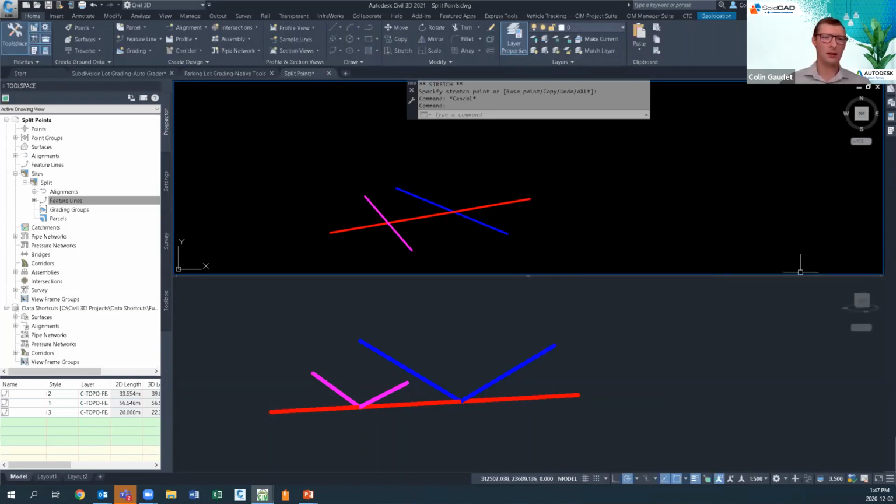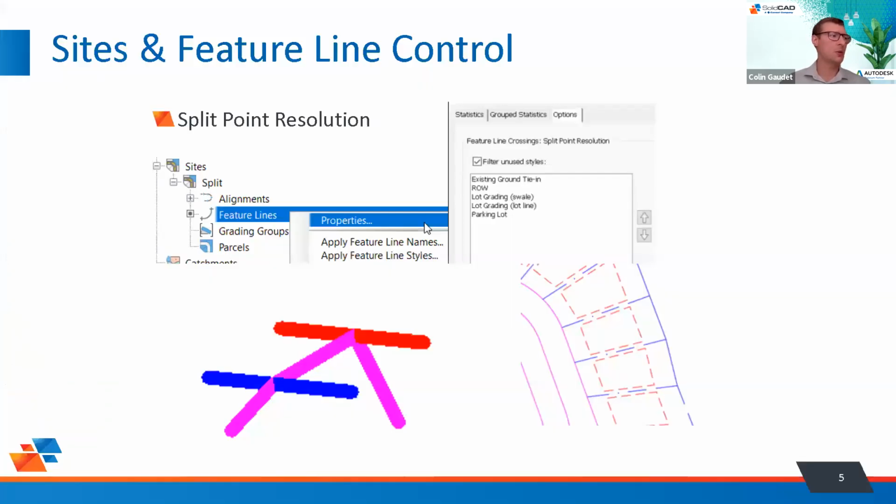but if I jump back to the PowerPoint, maybe a more tangible example here is looking at the bottom right, where we're looking at lot grading. And we've got an existing tie-in in the back, we've got road grades in the front, and then we've got perpendicular lot lines that connect between the both of them. Well, that perpendicular lot line, when it comes in contact with the road grades, we don't want the lot line dictating the grades right there. We want the right-of-way dictating those grades.